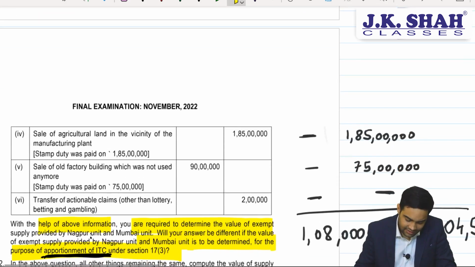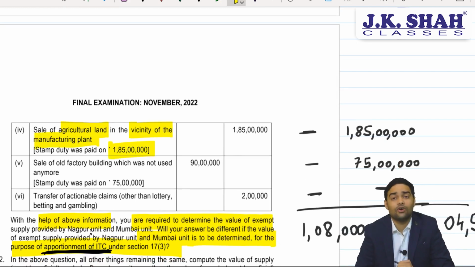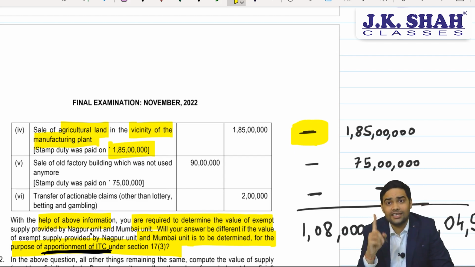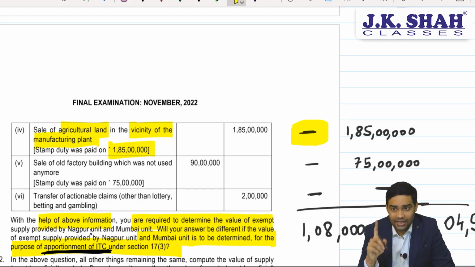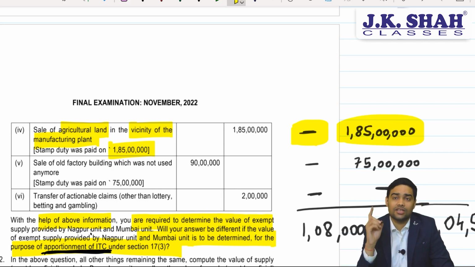Sale of agricultural land in vicinity of a manufacturing plant. Stamp duty paid on 1.85 crore. Now, it is not an exempt supply, because negative list is not an exempt supply. But will it form part of E? The answer is yes. For the computation of E, yes, that is part of E.